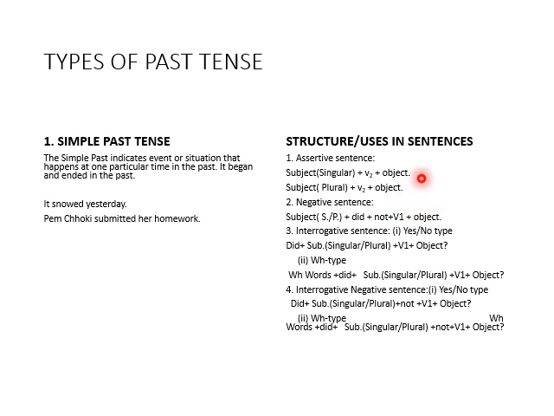Only in an assertive sentence, only in a positive sentence, we use the second form of verb. As for example, go is the main verb, or first form of verb, went is V2 second form of verb, and gone is the third form of verb.